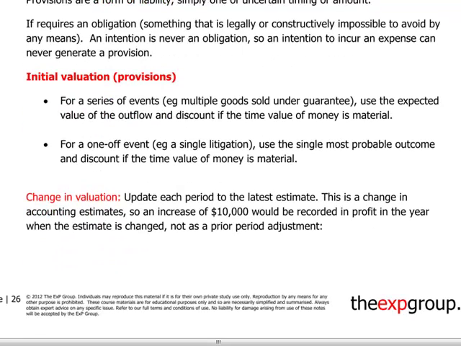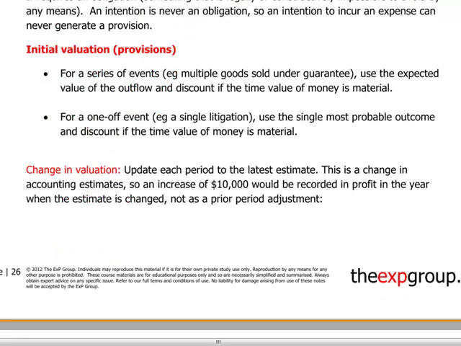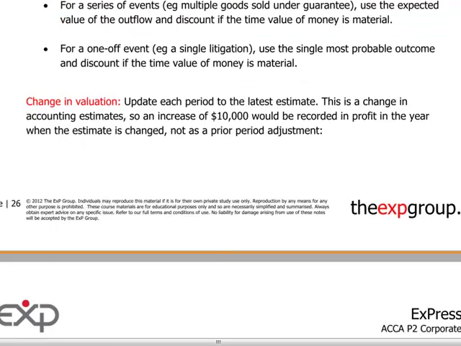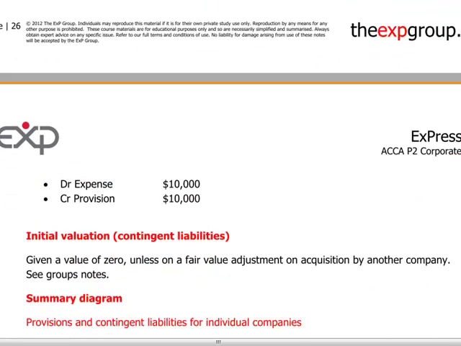Any change in valuation, like an increase or decrease in the provision, will be reflected directly in the profit and loss of the company by booking an expense, or crediting the income statement if we need to reduce the provision.